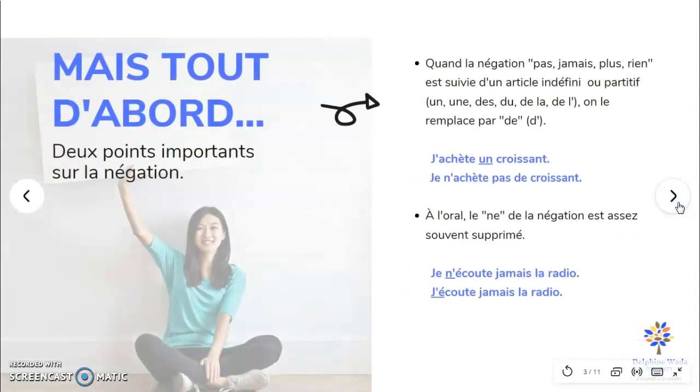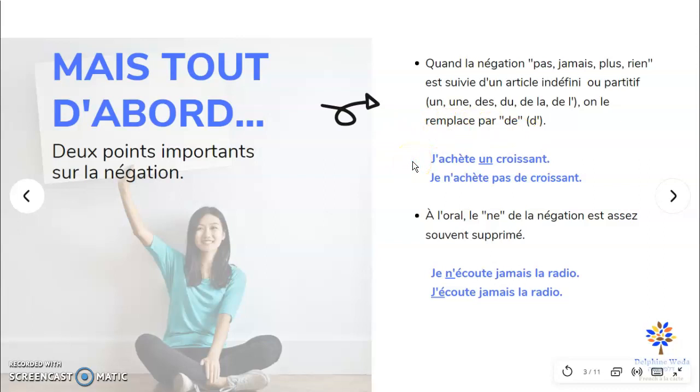So, you are going to see the different types of negative sentences, but before that, two important points. The first one is here. In a negative sentence, a really regular one with pas, jamais, plus, or rien, when after that there is an indefinite or a partitive article, I remind you it means if there's a un, or une, or des, or du, or de la, or de l' in the positive sentence, then all those articles are replaced by de, or d' with an apostrophe. Let's have a look here at the sentence.